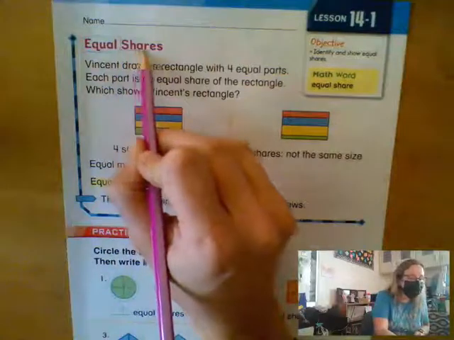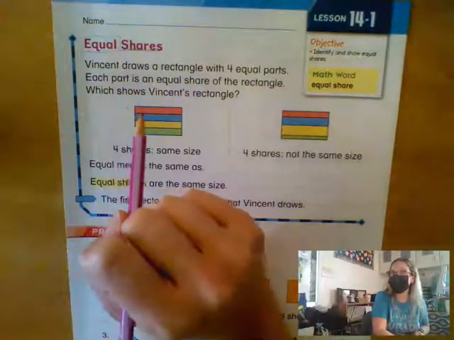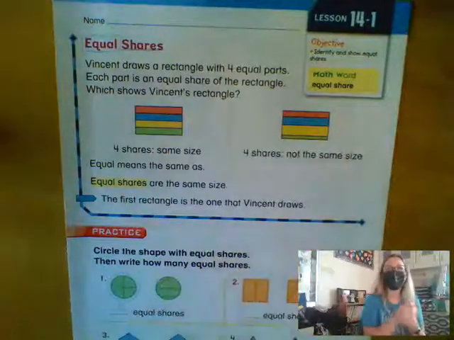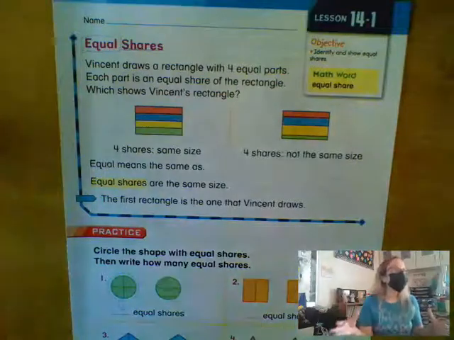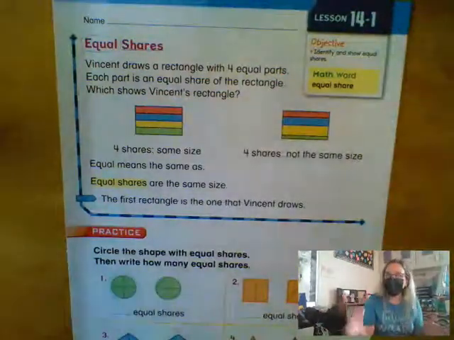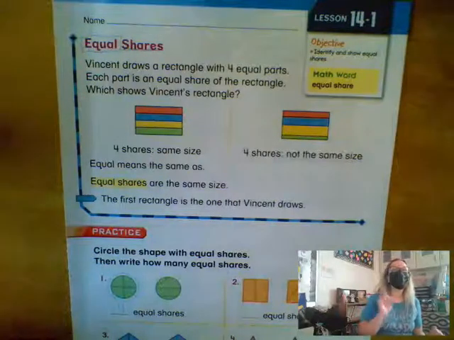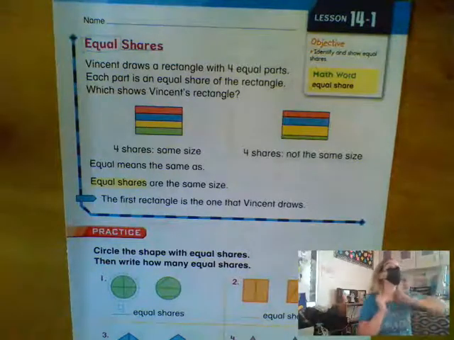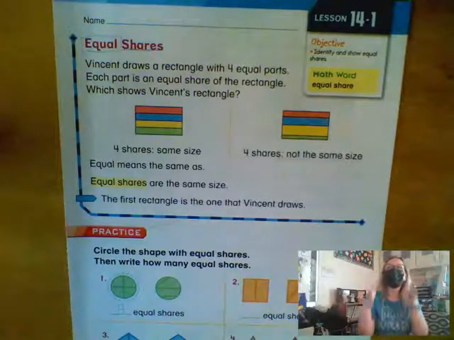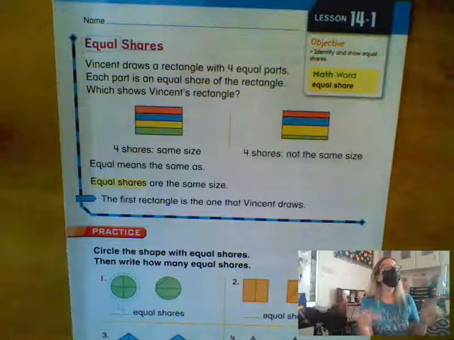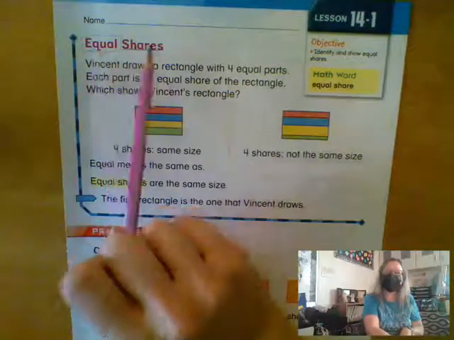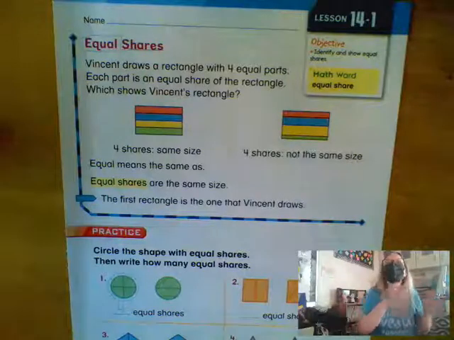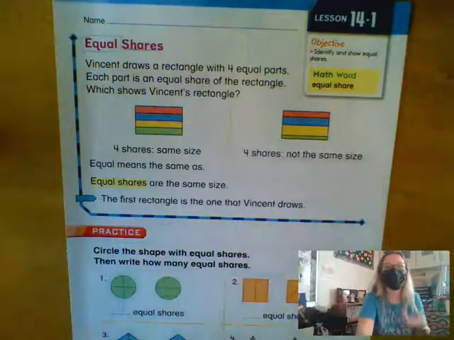Now, when we use this word shares, that's a fancy way in math of talking about the parts or the pieces. For example, if I had that cake and I cut it into 4 slices, and I gave Emily 1 slice, and I gave Amelia 1 slice, and I gave Chase 1 slice, and I gave Noah 1 slice, they would each have 1 share of the whole. So equal shares, we're talking about pieces of a whole that are all the same size or an equal size.